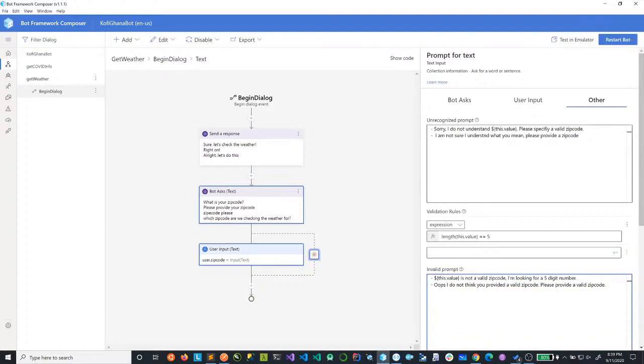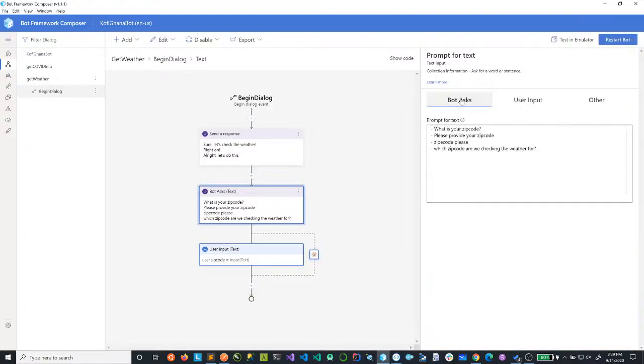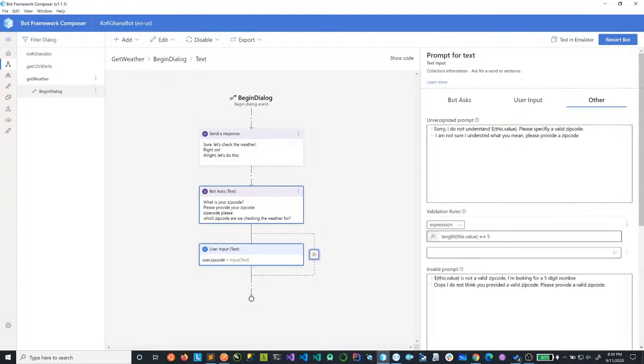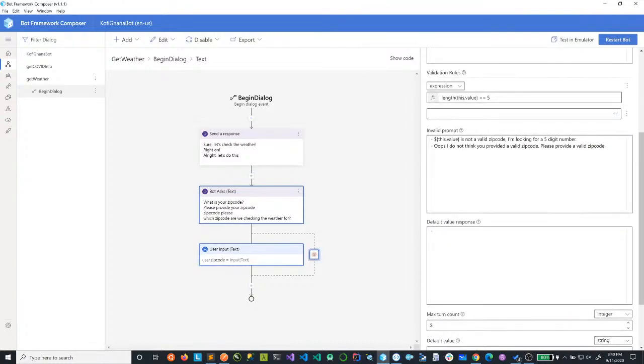Okay, so cool. So now we've started with a prompt. This is the options of questions that the bot would ask. And then we have the user input. We are storing it as user.zipcode. And then we are trimming and removing any spaces. And then we are saying these are the validations and unrecognizable stuff.